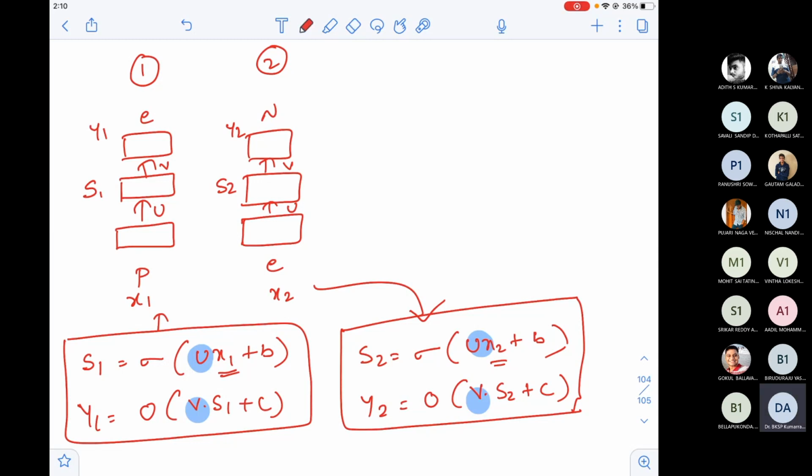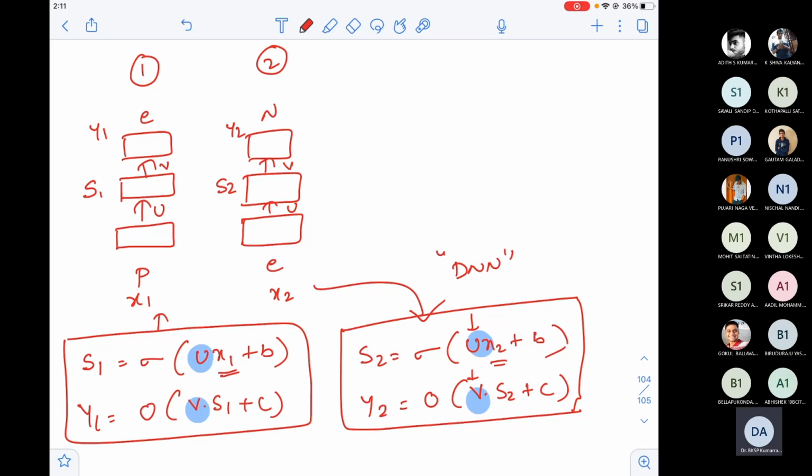actually these are DNN architecture, DNN equations only. Only thing is, instead of W1, W2, I placed U and V. That's all. Where is RNN? From the beginning, I'm telling about DNN, DNN, DNN. Where is RNN? That we have not discussed. How RNN looks, we have not discussed. Still, we are trying to make DNN degraded for certain applications.